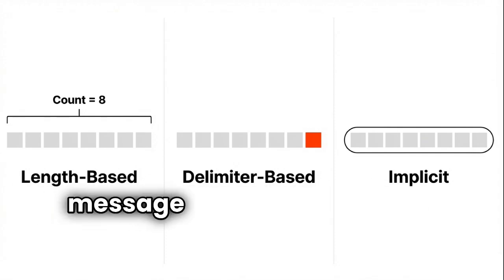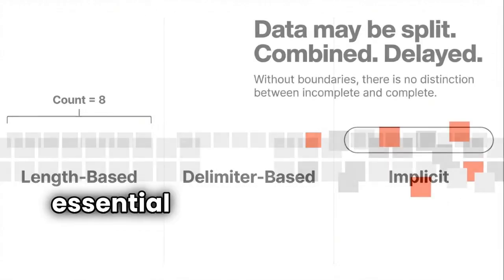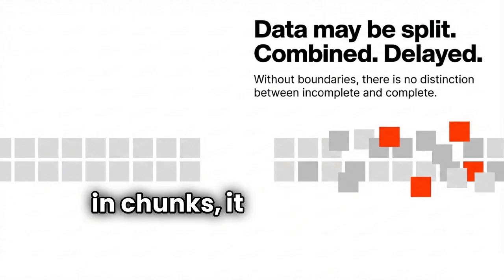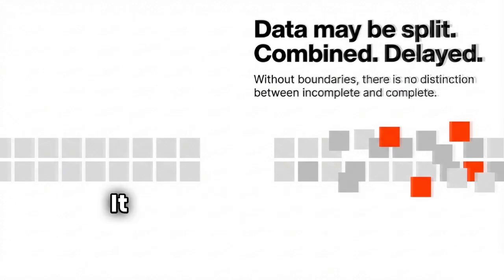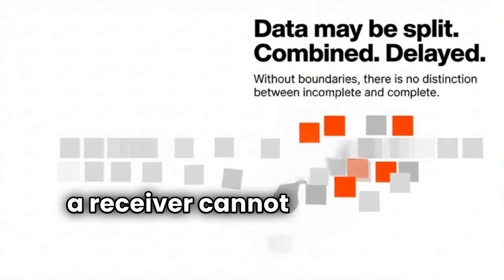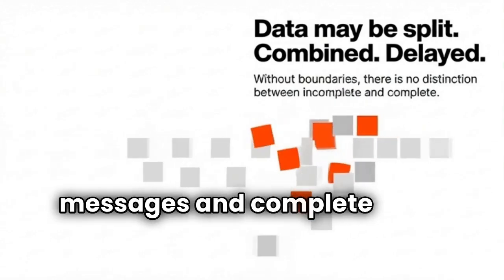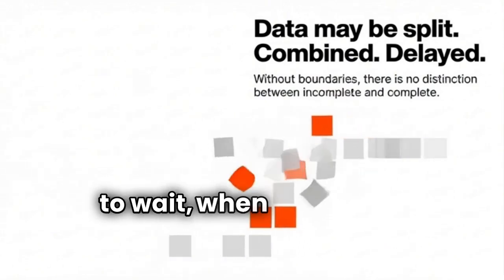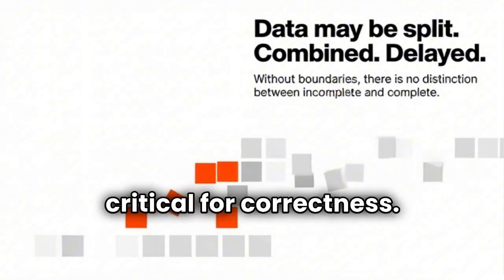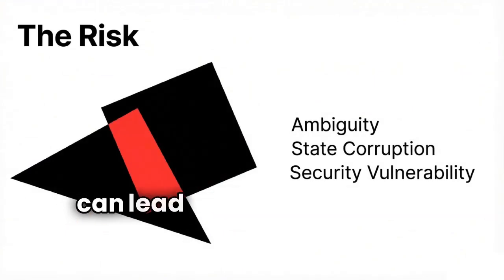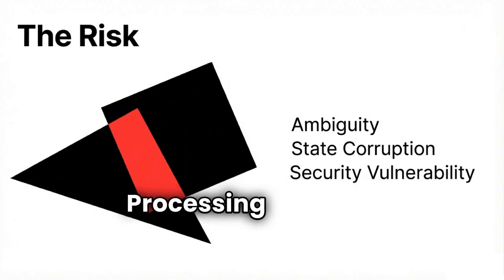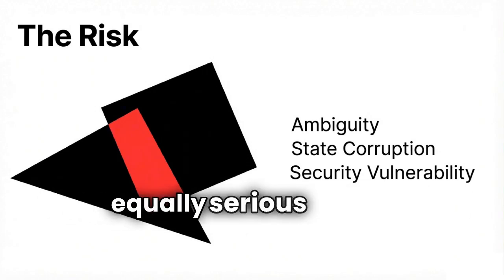This brings us to why message boundaries matter. Message boundaries are essential because networks do not guarantee clean delivery. Data may arrive in chunks, it may be split, it may be combined, it may arrive slower or faster than expected. Without clear boundaries, a receiver cannot distinguish between incomplete messages and complete ones. It cannot know when to wait, when to process, or when to discard data. Boundaries are also critical for correctness. Processing a partial message can lead to corrupted state, incorrect actions, or security vulnerabilities. Processing multiple messages as one can cause equally serious errors.